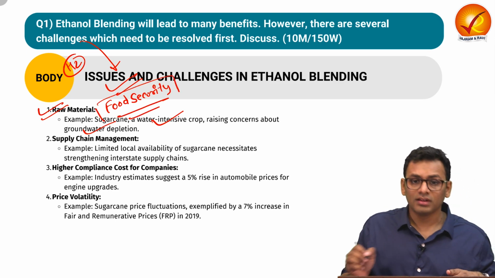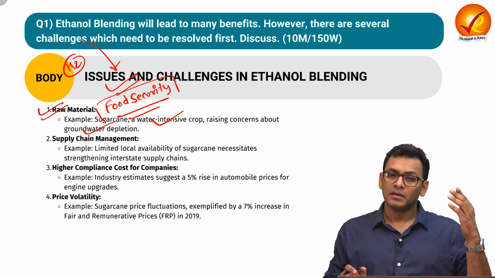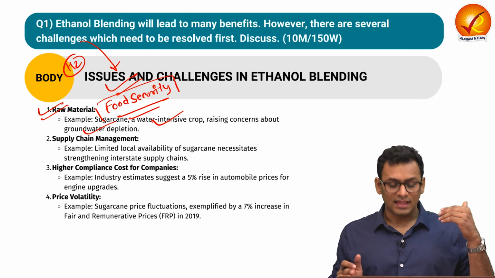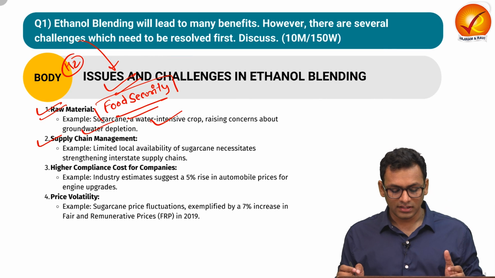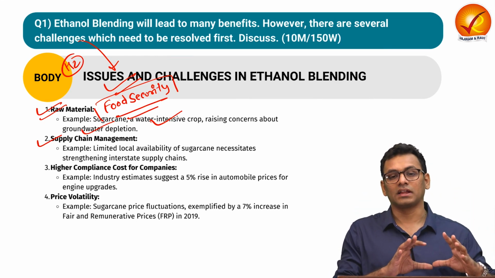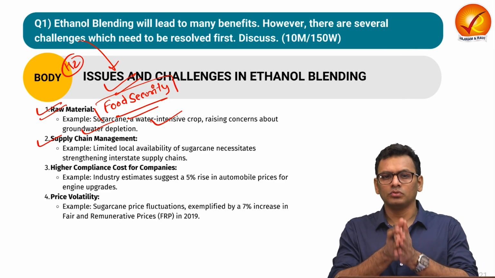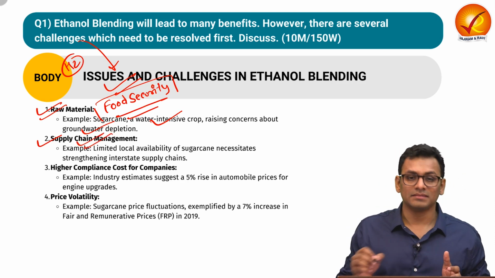At the end, ethanol is extracted as a biofuel. Over here, we have to understand that second-generation (grade 2) ethanol production has a direct impact on food security. The next is supply chain management. We have to understand that there are limited places where we can have this kind of setup, and because of that limitation with respect to the location of industries, we have issues with respect to supply chain management.